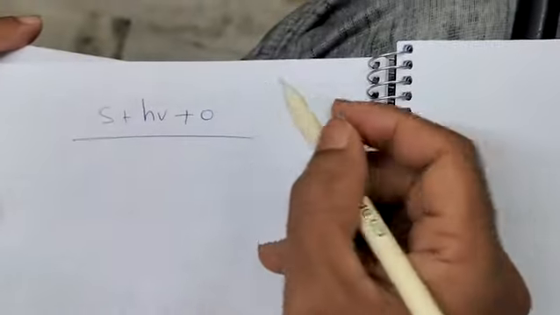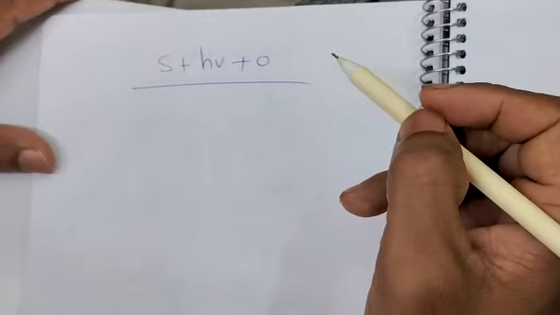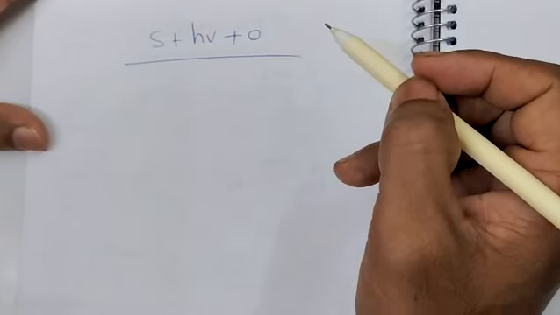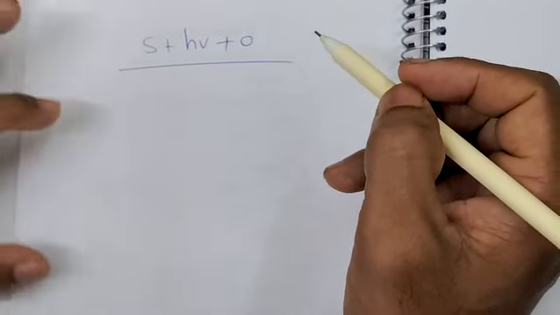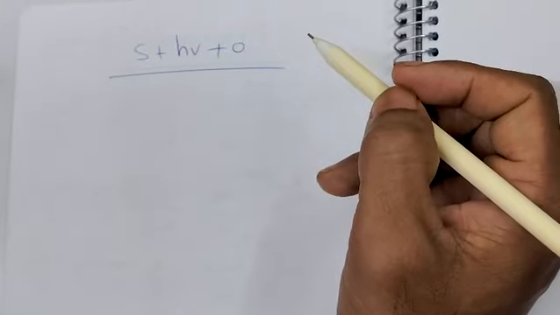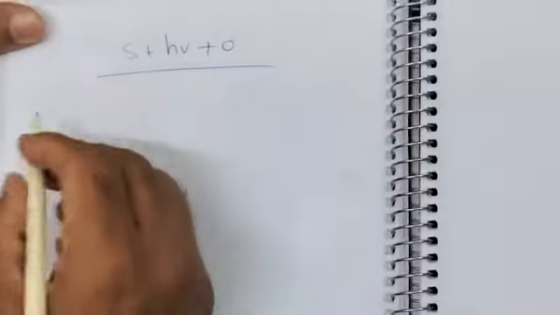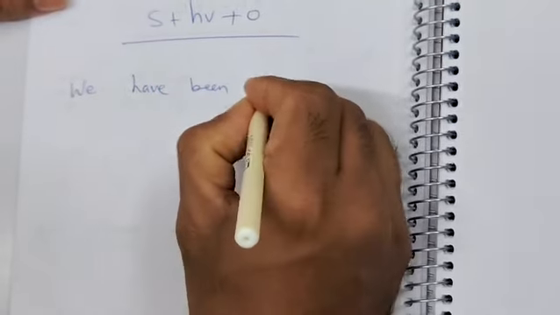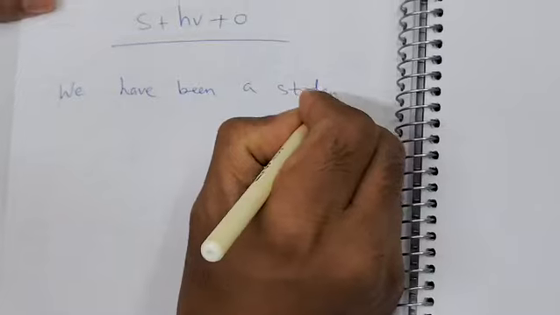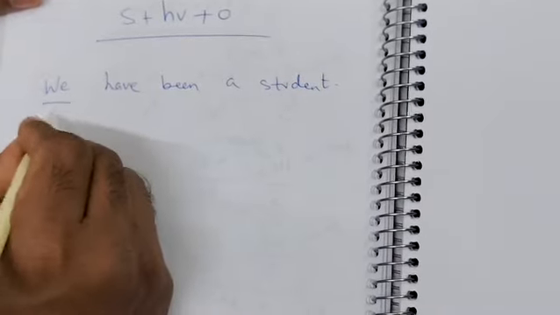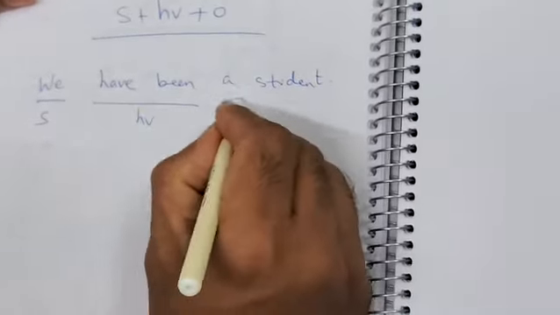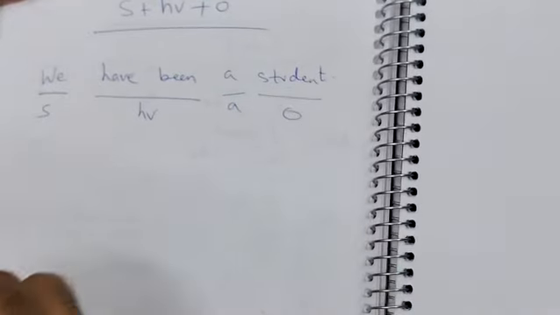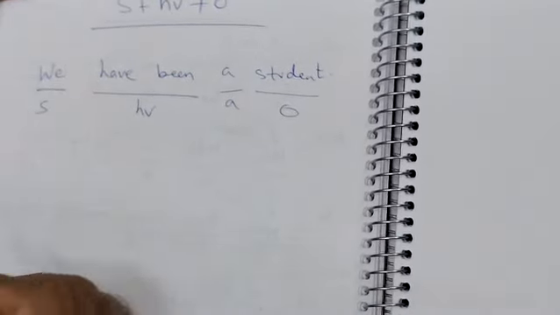Helping verb. Now I am going to give an example for the second formula in present perfect continuous, past perfect continuous and future perfect continuous. One example I will write, remaining with all subjects it is the same. For example, if I say we have been a student. What is we? Subject. What is have been? Helping. A is an article, student is the object. So we have been a student, positive.